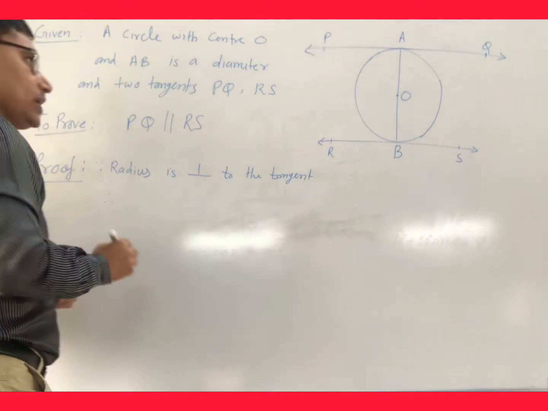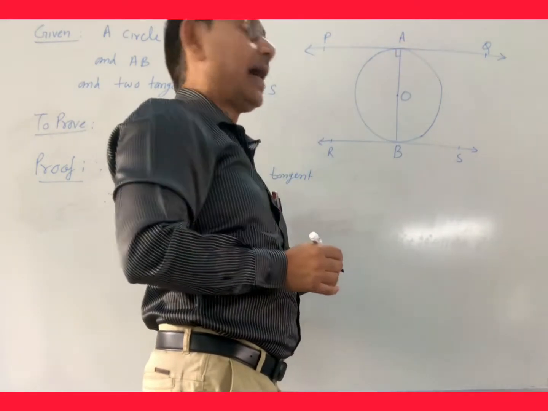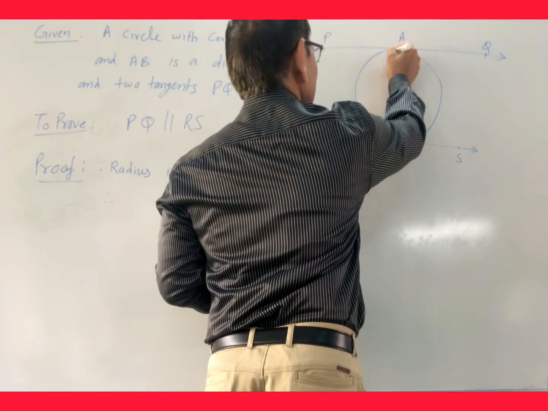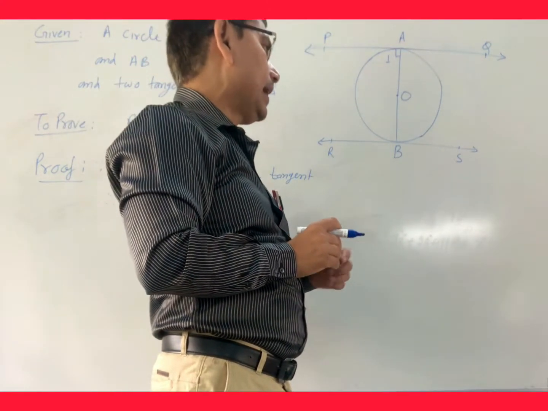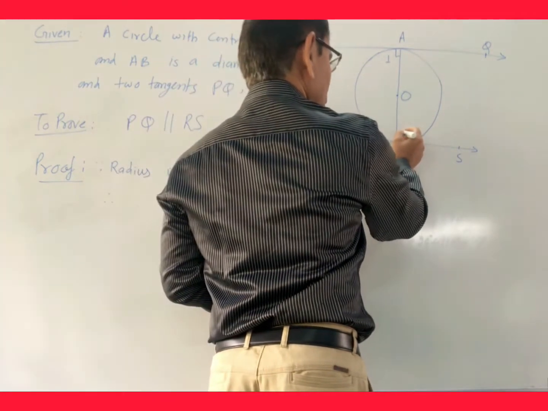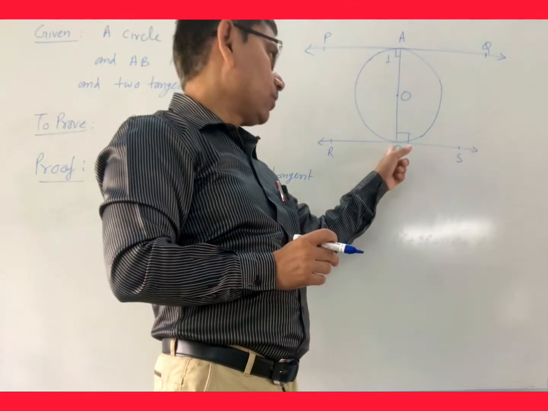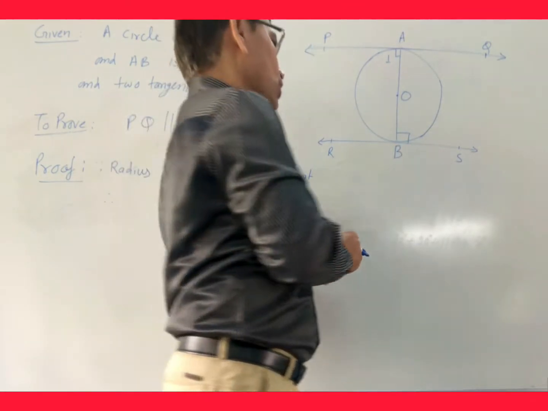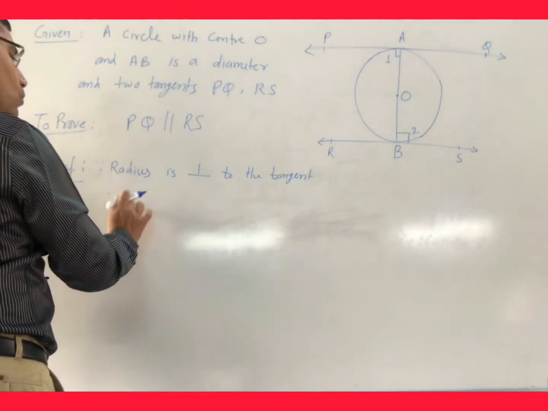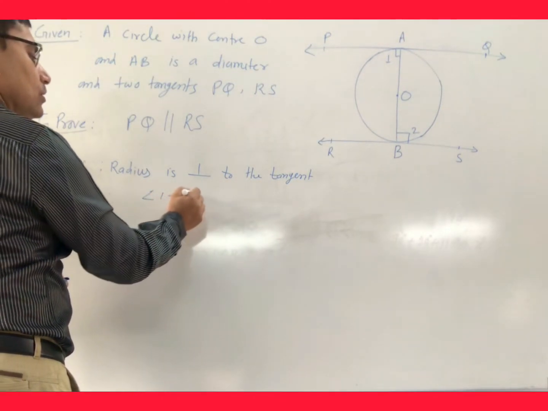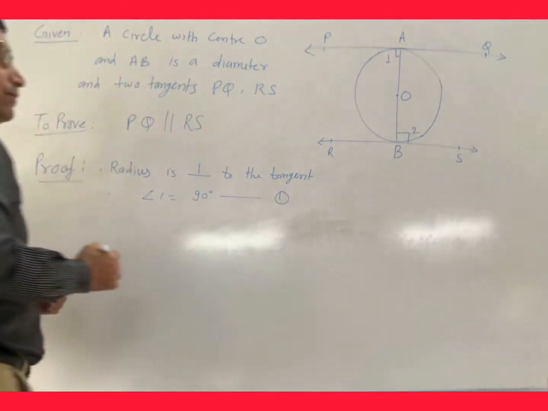Therefore, you can see that this angle is 90 degree. Let this angle be 1, and in the same way we can say that this is also 90 degree. Radius perpendicular to the tangent, so this one is also 90 degree. So first of all we will write angle 1 equal to 90 degree. This is equation number 1.